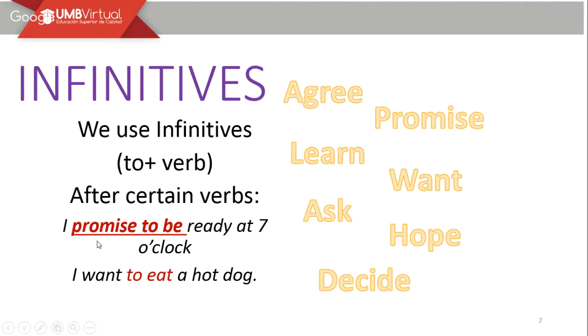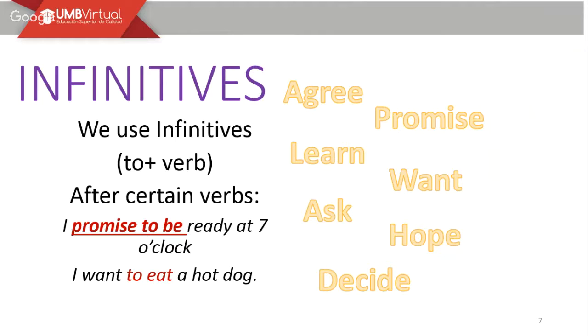In the first sentence, as you can see right here, we have this kind of verb followed by an infinitive. I promise to be. I want to eat. I learn to drive. I learn to speak, right? I decide to go, right? All of these verbs are always going to be followed by to and the verb in the base form.